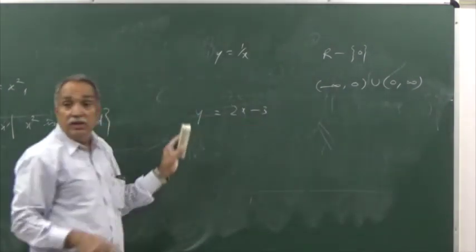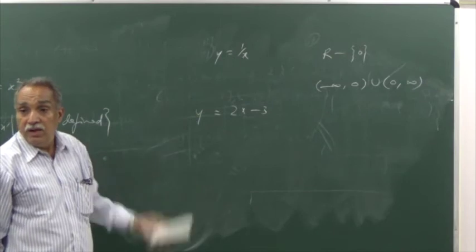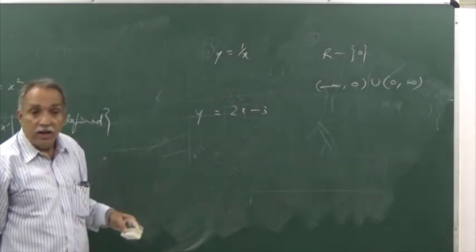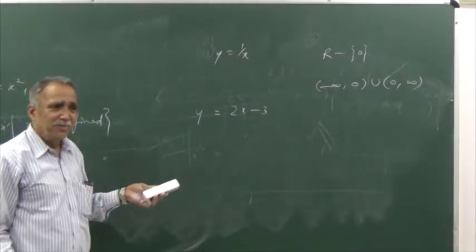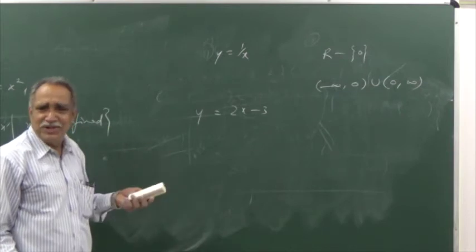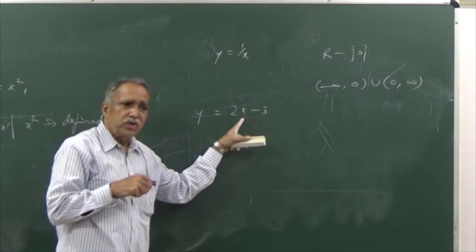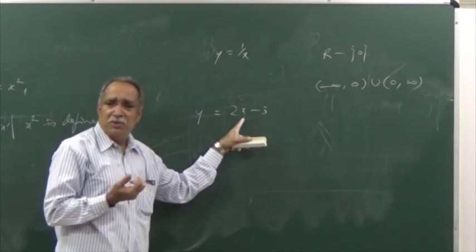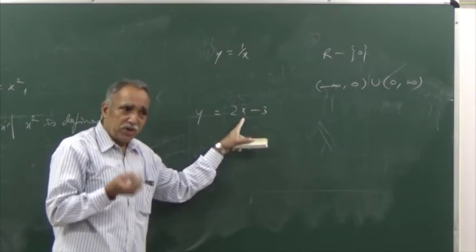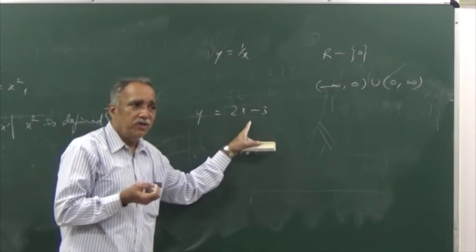Domain will be all real numbers. Why should you exclude 0? Can you apply the formula at x equal to 0? Yes, I get a negative number, no problem. Is it not possible to apply the formula at every point? Yes.